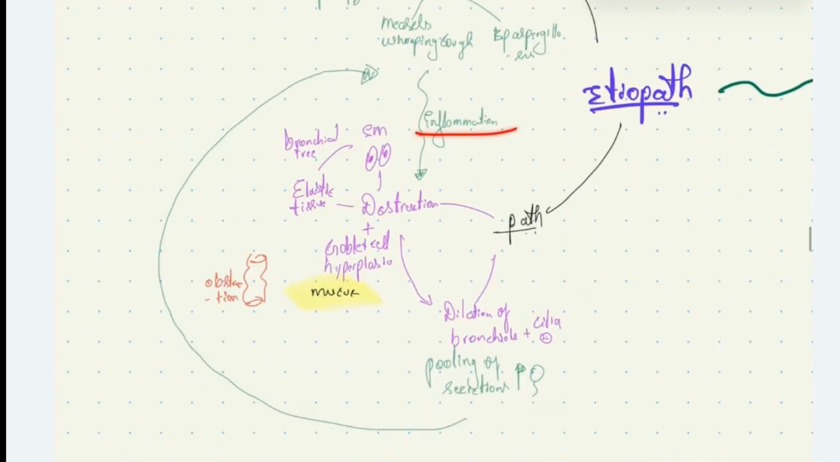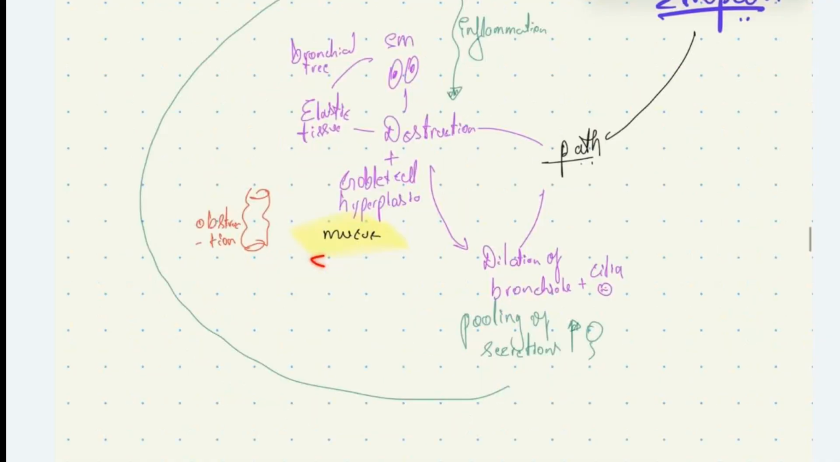Widespread inflammation in the airway causes destruction of the airway, where the smooth muscles and elastic tissue of the bronchial tree are damaged. Along with it, due to the secretion of inflammatory mediators and cytokines, there will be goblet cell hyperplasia. This goblet cell hyperplasia causes increased secretion of mucus, which causes obstruction of the bronchiole.